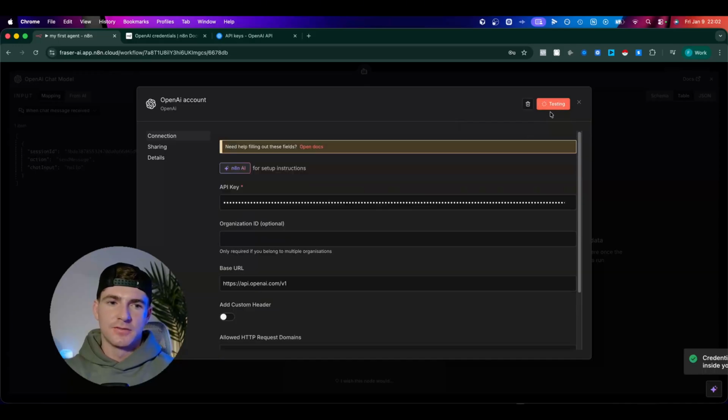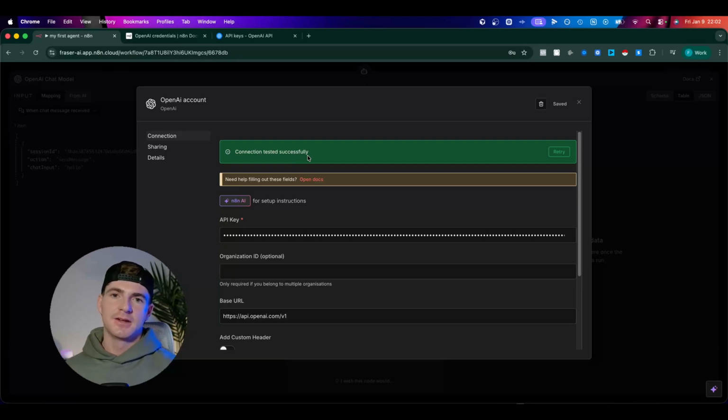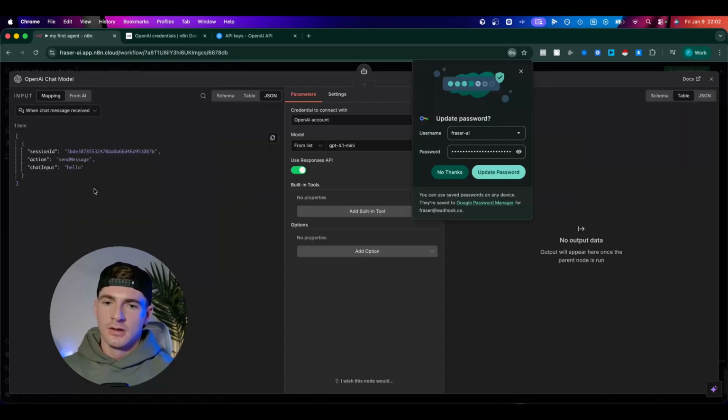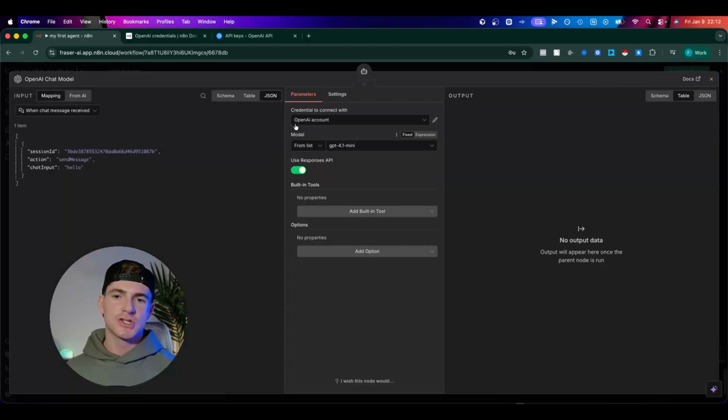I'm now going to hit save, and what we should see is connection tested successfully. That means everything's good to go. n8n has confirmed that the connection is working. So let's go back. We're back at our canvas here, and you can see we now have this OpenAI chat model node has appeared. If we click in here, you can see OpenAI account, so we're now connected, which is great. Model from list, and it says GPT 4.1 mini.